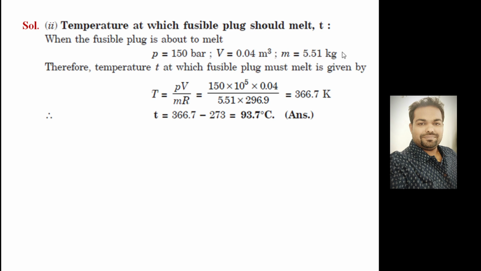The mass you already calculated, so the ideal gas equation of state has been used. PV is equal to mRT, and the final pressure and final volume you already know, divided by the mass times the characteristic gas constant, you can get the final temperature. Either you can go this way, or you can write P1 by T1 is equal to P2 by T2, where P2, P1 and T1 are given and T2 needs to be calculated. You can calculate T2, the final temperature at which the plug will melt. Like that you can solve. It comes to 93.7 degrees C.